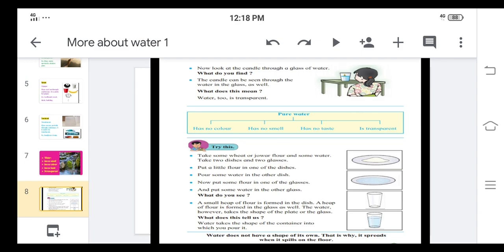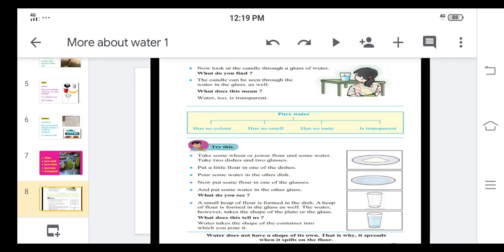When we added water in the plate, water took the shape of the plate, and when we added water in a glass, water took the shape of the glass. From this experiment, we can say that water doesn't have its own shape. Whenever you add water in a bucket, bowl or plate, water will take the shape of that particular container.